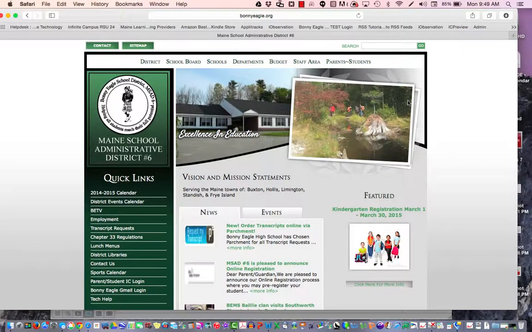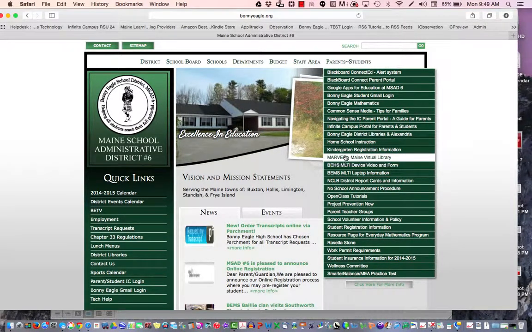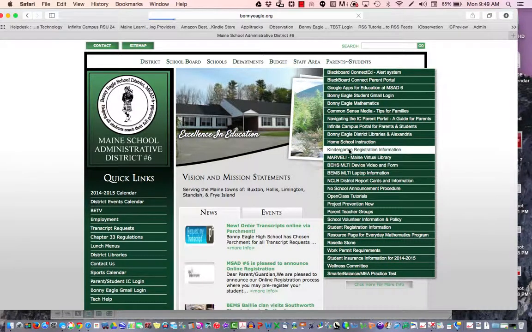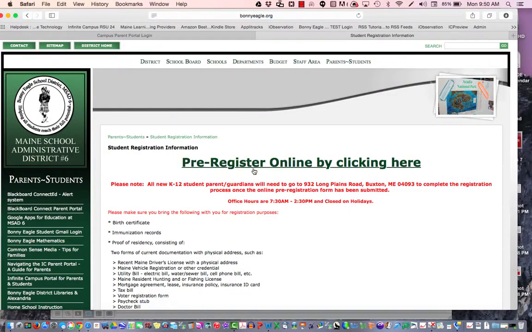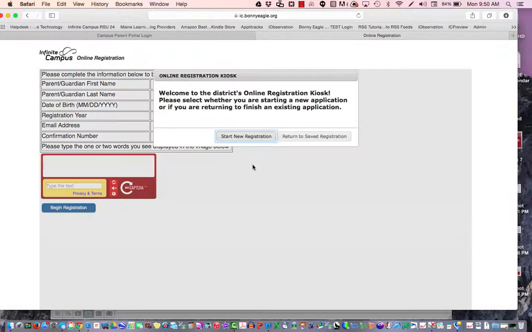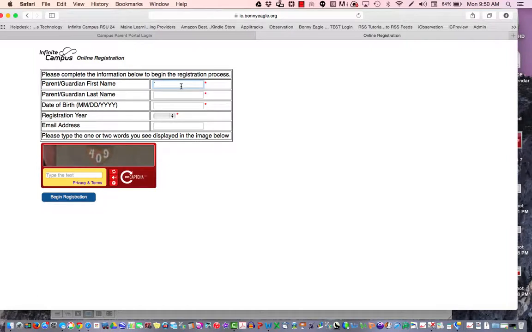If you go to our website at www.bonnieeagle.org, go to Parents, Students, either click on Kindergarten Registration Information or Student Registration Information. Once the screen opens up, you'll click on Start New Registration. Enter first name, last name, the birth date of one of the parents or guardians, whichever one is filling out the registration form. For registration year, you'll choose 15-16 and enter an email address.